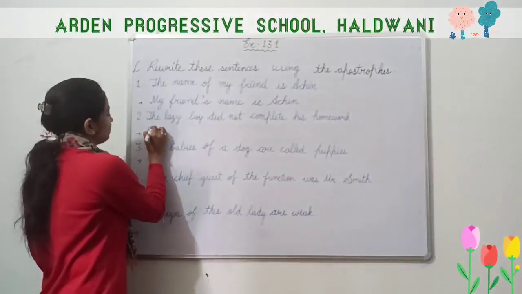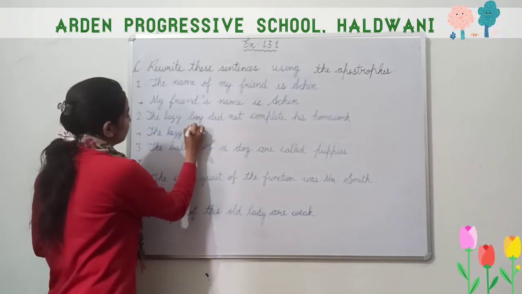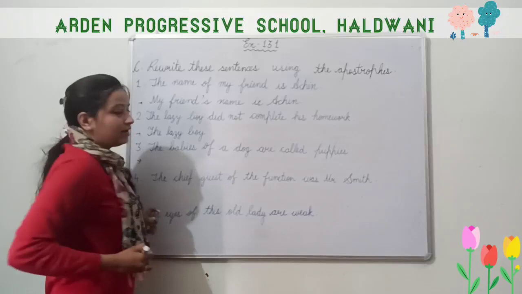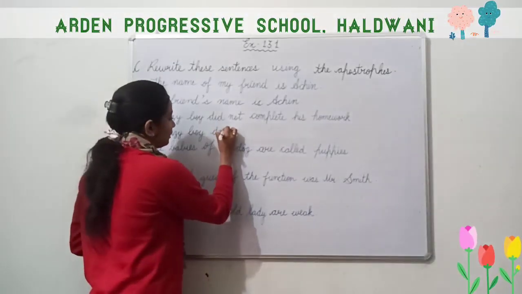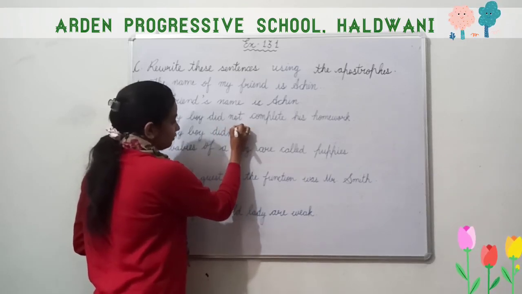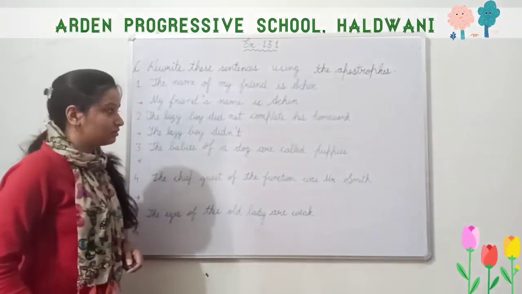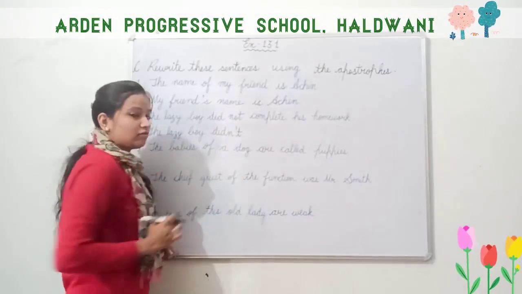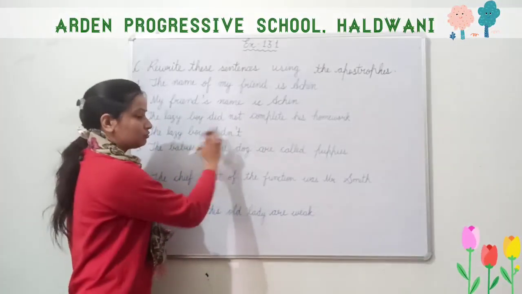So first write the lazy boy did not. What is the short form? First we write did, D-I-D, did. Then N. Put apostrophe on the place of O. Then T. Didn't. So when we make the short form of not, what we do? We remove O and put apostrophe.